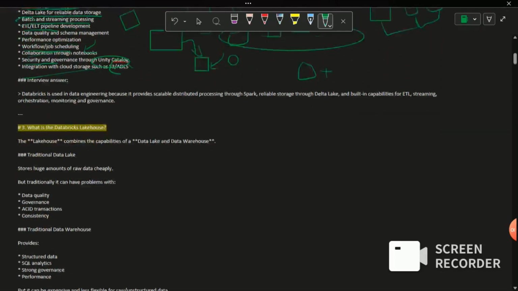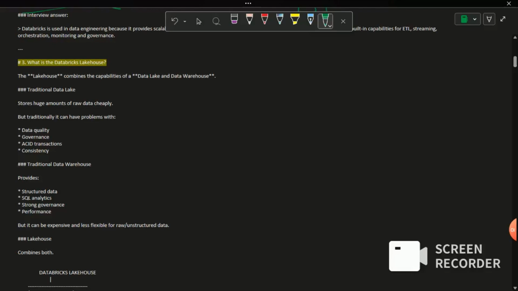So moving ahead with the next question, what is Databricks Lakehouse? So lakehouse is a concept of two things. If you observe this word, lake, then house. This lake word is from data lake and this house is from data warehouse. So it will combine the best features of both the data lake and the data warehouse.